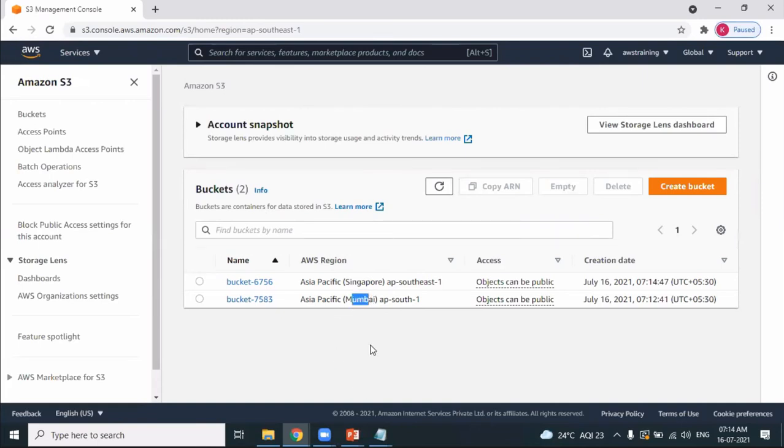The first bucket you have created in Mumbai region. Second bucket you have created in Singapore region. Now, very important observation, friends. Very, very important observation you need to keep in mind. Especially with respect to the S3 service dashboard.